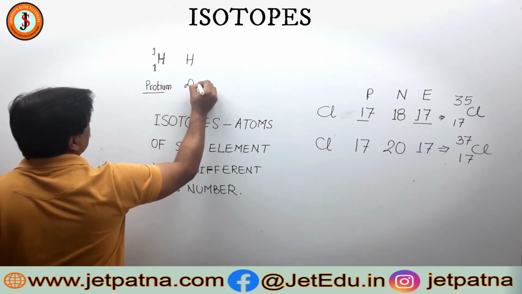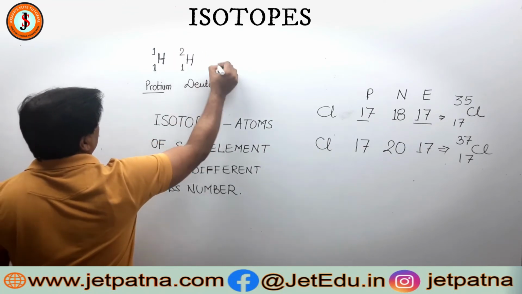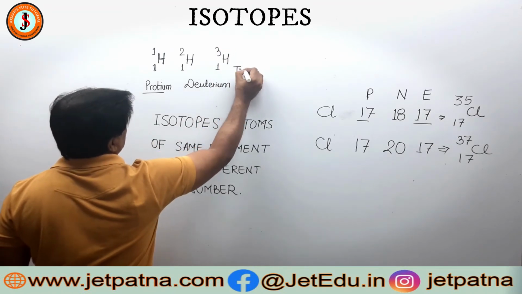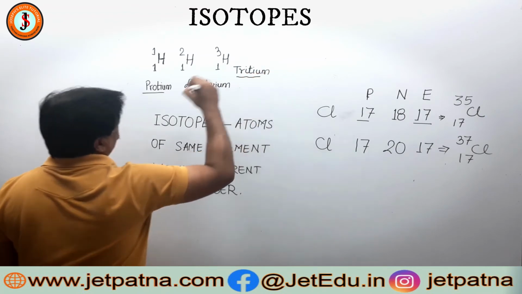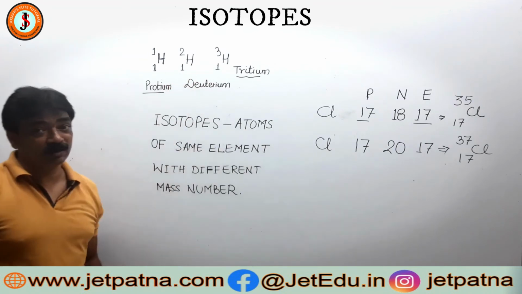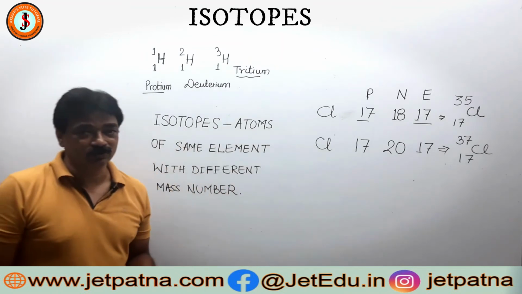This is deuterium, which will be 1H2, and tritium will be 1H3. Now the most important and significant difference is the difference in mass number, which results from the difference in the number of neutrons.